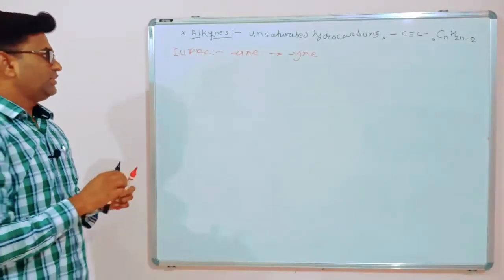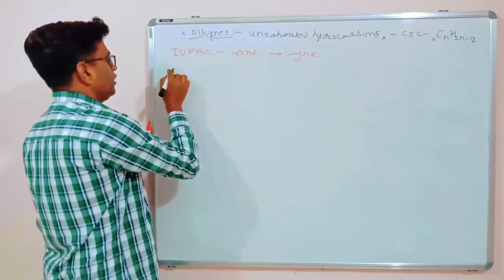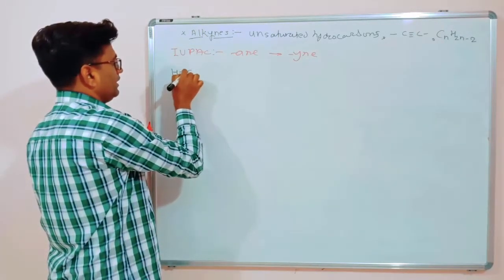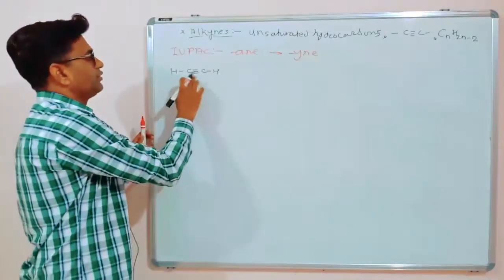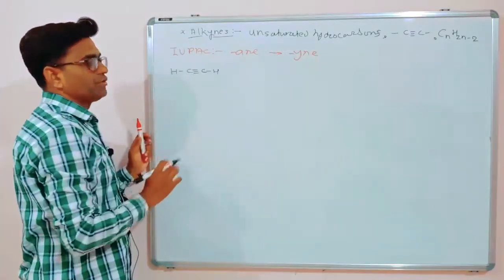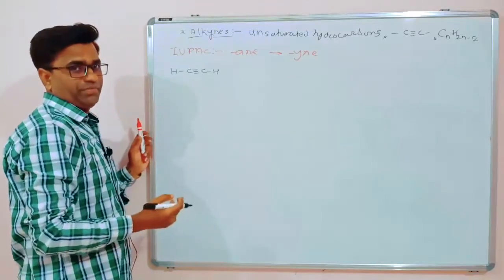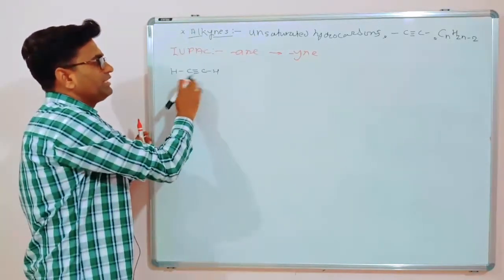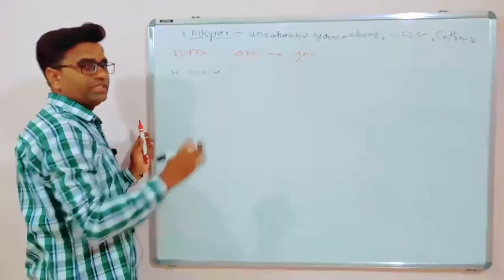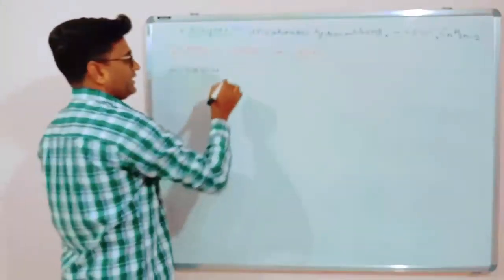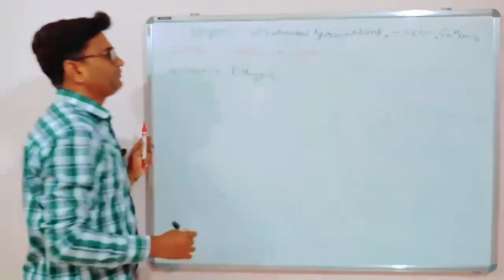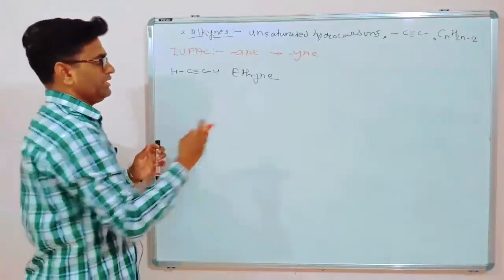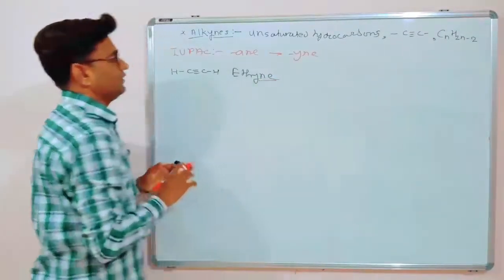For example, suppose we have this smallest alkyne. It contains two carbons, 1 and 2. So the basic name is ethane, but there is a triple bond. So ANE of ethane is replaced by YNE. So the name of this molecule is ethyne.